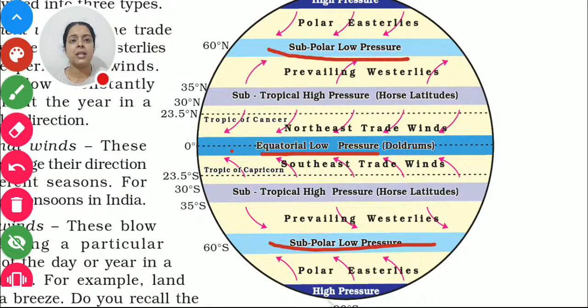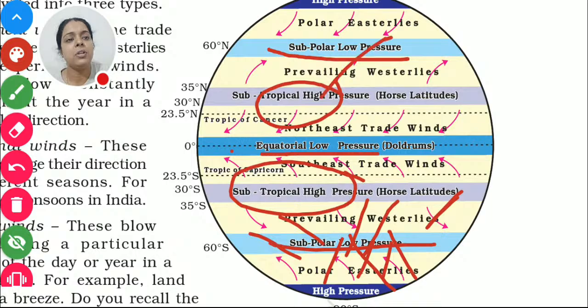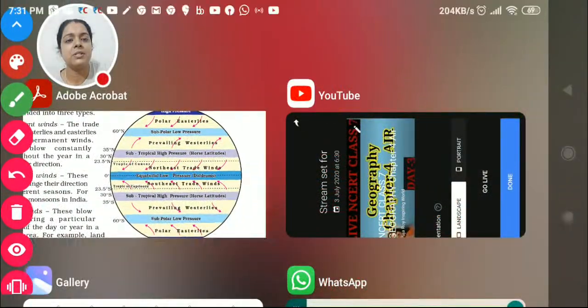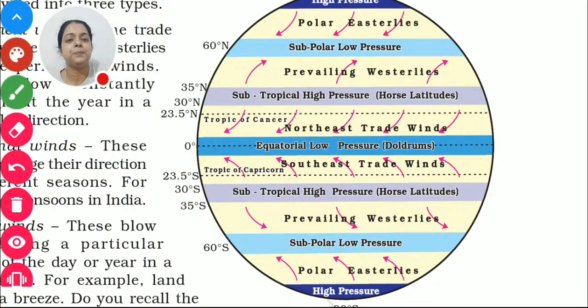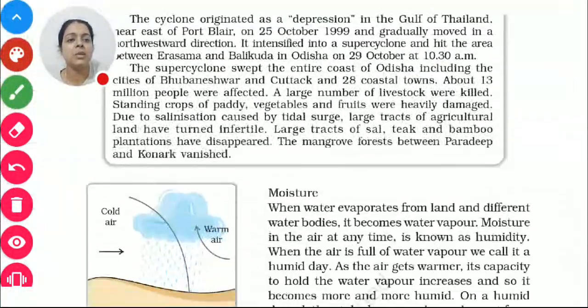And as these areas are low pressure, what happens? The wind moves up and up, okay? So the rest of the wind comes here from the high pressure area to the low pressure. This is the high pressure area, and the wind comes to this side. Wind from high pressure comes to the low pressure. Finally, we get to know that this is what happens, right? Now we are coming to the last one.